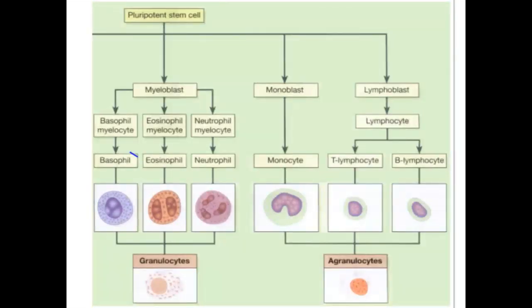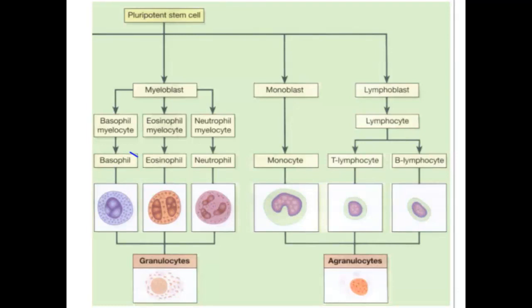So how are these leukocytes formed, or what is the genesis of the leukocyte? As we have seen earlier in hemopoiesis, here we can see how the granulocyte and agranulocyte originate from the pluripotent stem cell.